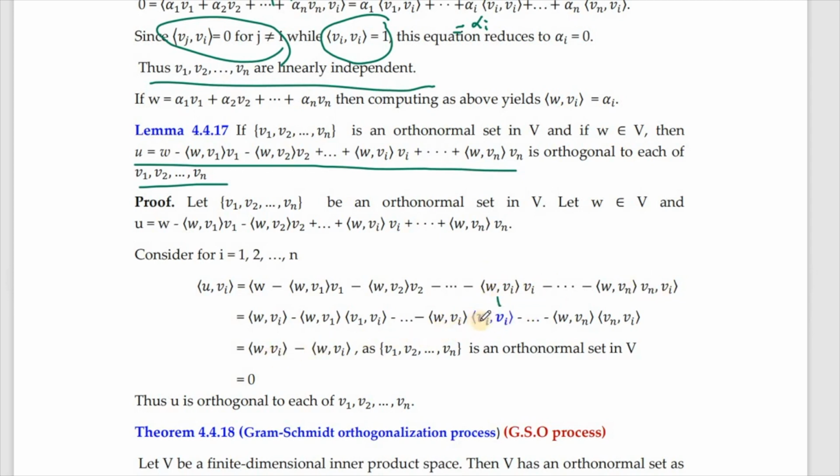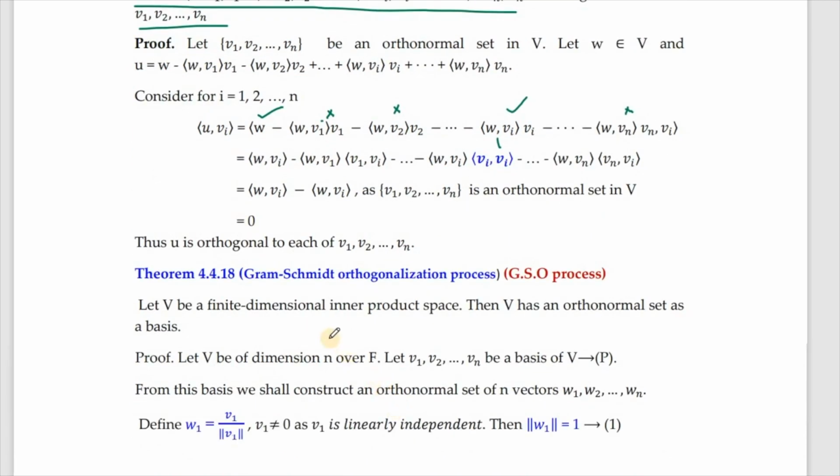So you are left with w, inner product of w with vi. But already you have w with vi, so that is also there. The rest of the terms, this one will be 0, this one will be 0 when I find the inner product with vi. This one will also not be there. So what are the terms that will remain? Only w and this one. So w with vi we have written, and from here we have minus w with vi inner product. So those two will get cancelled, giving 0, and this is scalar 0. So thus u is orthogonal to each of v1 etc. vn.